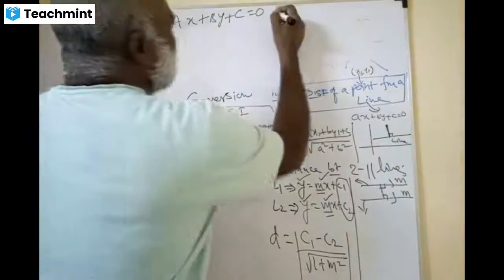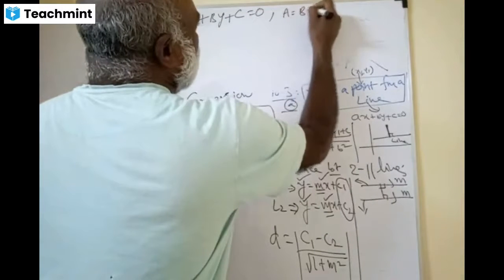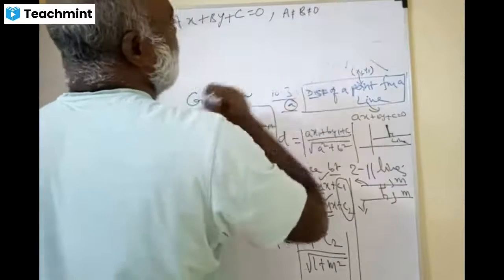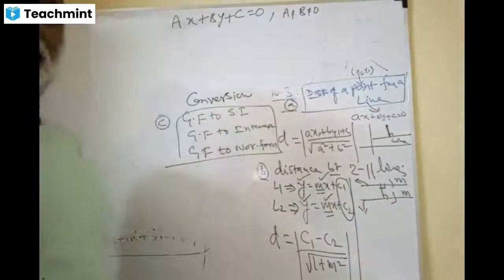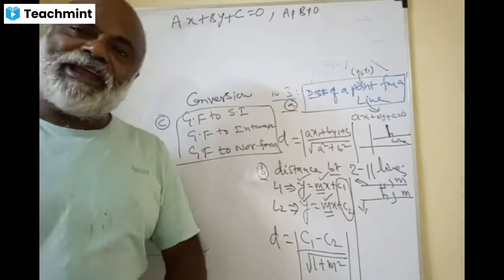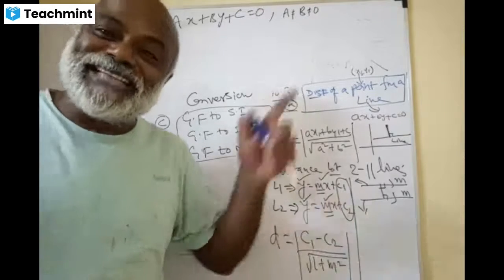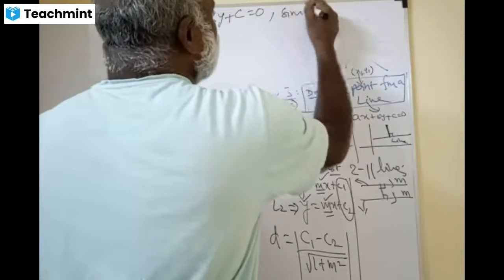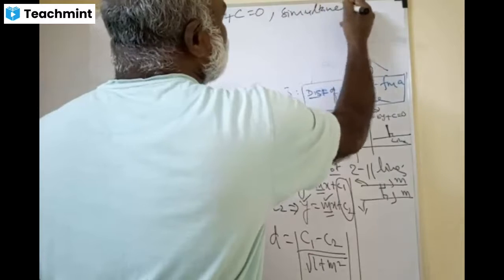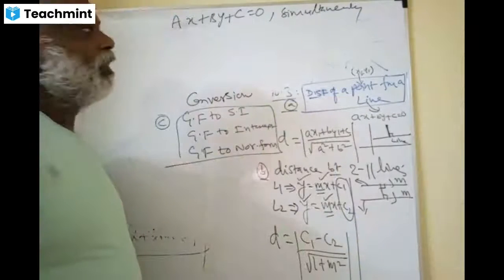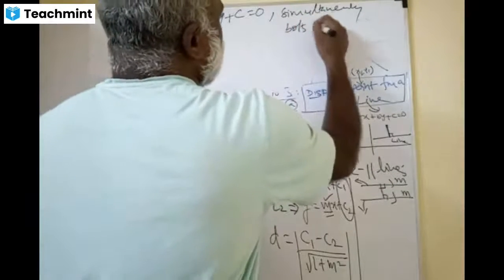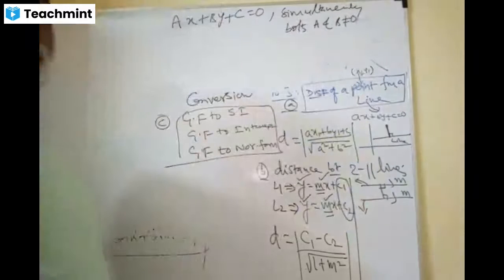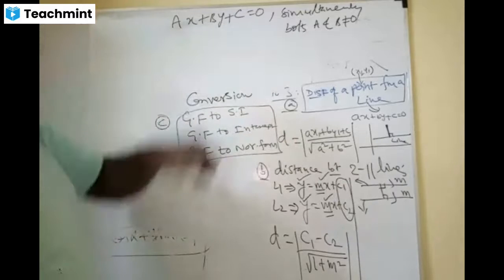At least one of them can be 0, but not both simultaneously. Please understand, these are the key things. Both A and B should not be 0. This is called the general form.